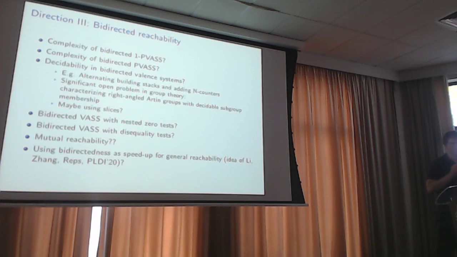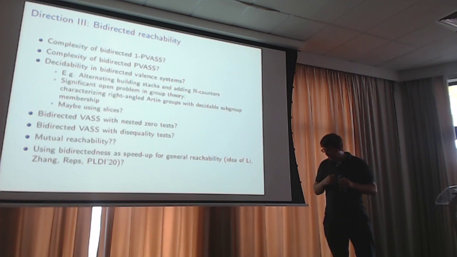Any questions, remarks, additional open problems? Well, yes, I have a question about bidirected VAS with nested zero test. Do we have some complexity bounds? I mean, do we know something? Or it's completely open? I haven't thought this through, but I would expect that you can again reduce it to PVAS, and then you would get the upper bound. Okay. But sometimes these reductions are deceptive in the bidirected case.